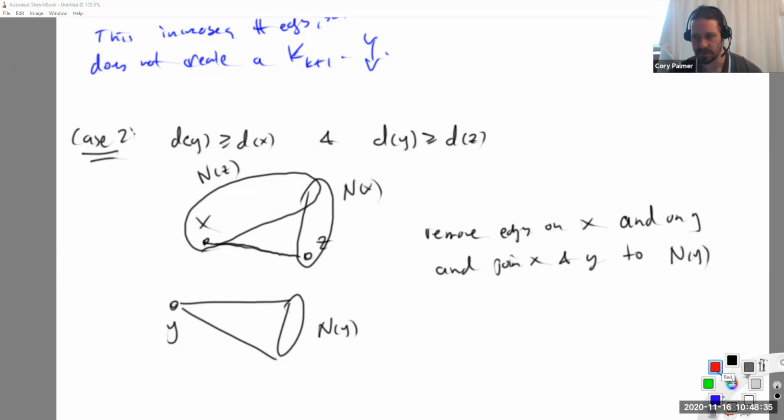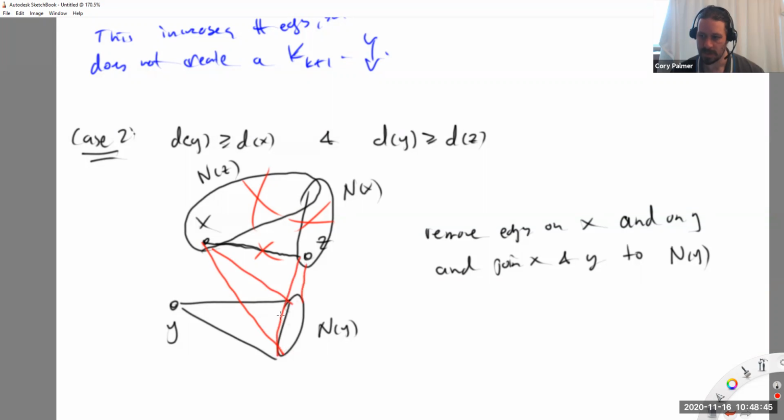So now we do sort of the opposite of before. I delete all these neighbors and this edge, and now x is joined to all of this, and z is joined to all of this as well. Notice the edge between x and z was also deleted, because it's adjacent to both. It gets double deleted. No, it just gets deleted once.